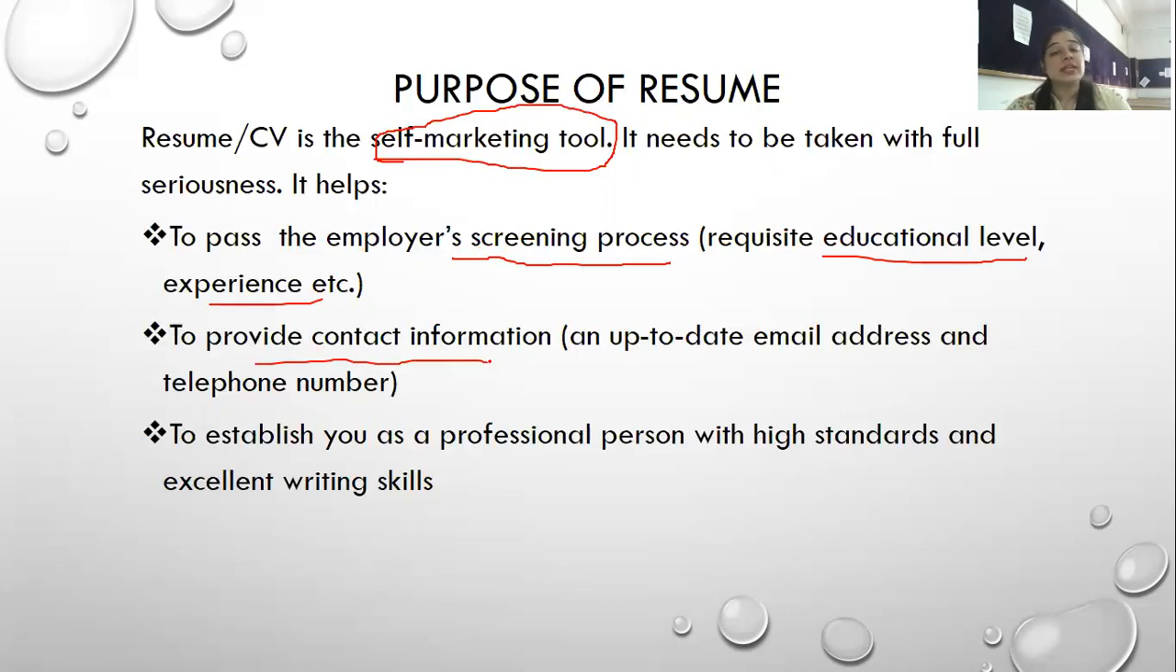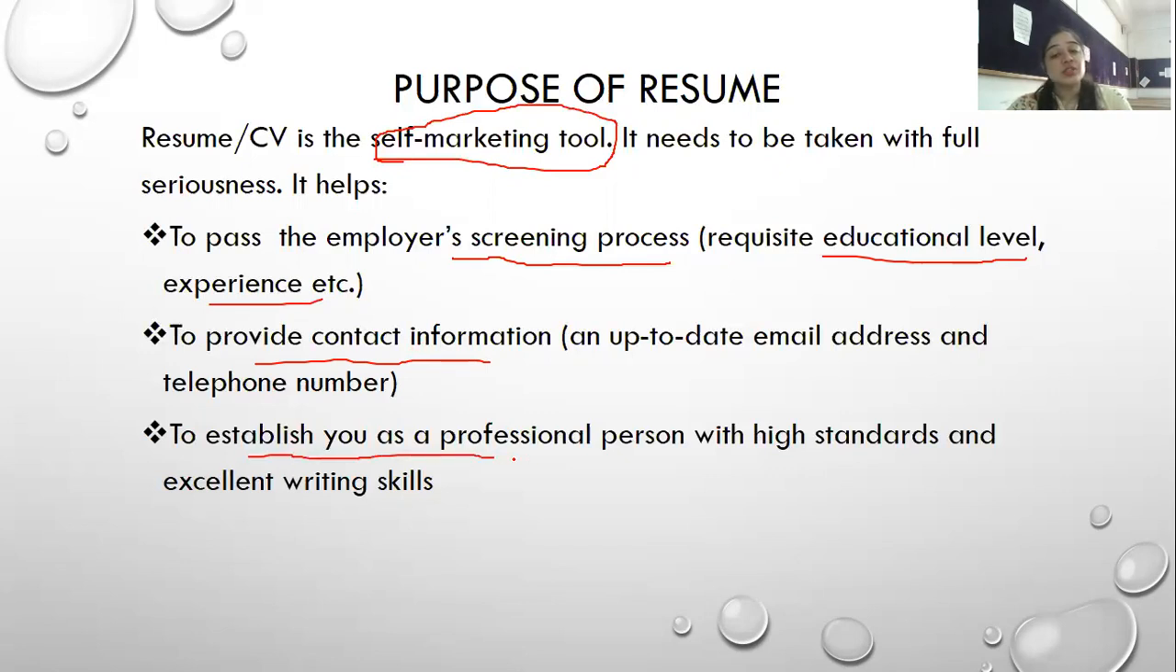It also provides contact information. It is very important to provide your contact information, because that is the only source by which an employer can contact you. So an up-to-date mobile number and email address is essential in a CV or a resume. It should be clearly stated and up to date; your contact information should be there.